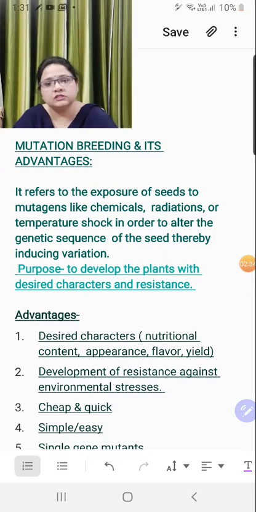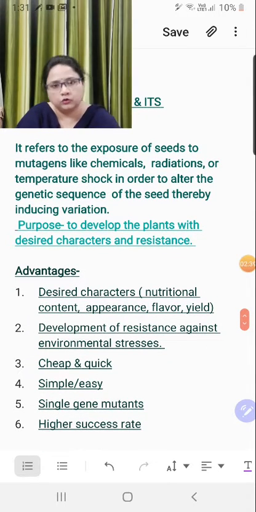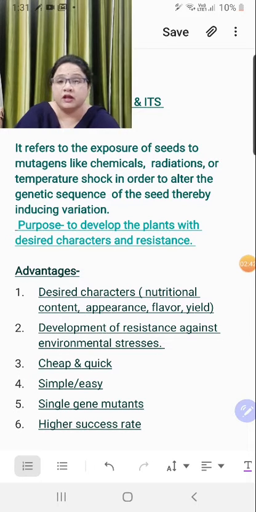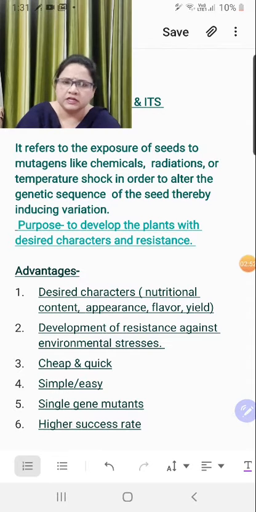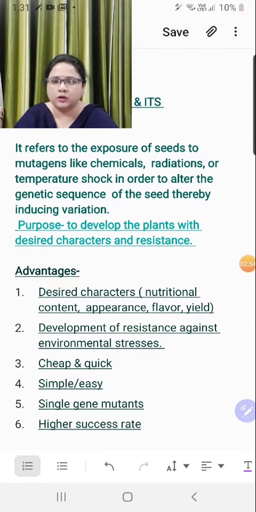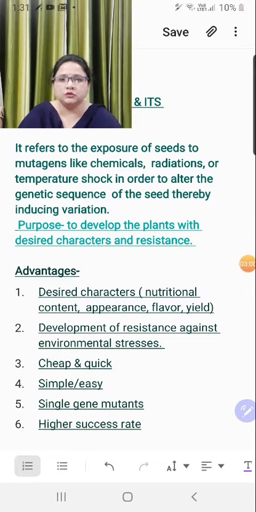Okay, the advantages of mutation are, the first thing is appearance of desired characters. I've already written there what the characters could be. Another one is the development of resistance against pests, against diseases, against drought, against environmental stresses basically. Then this is a cheap and quick method, comparatively easy. Once you are trained in doing this, you will be able to, but this actually requires education. You should be educated to understand the pros and cons of mutation and mutagens. So you should be very well versed with the execution of the process, right?